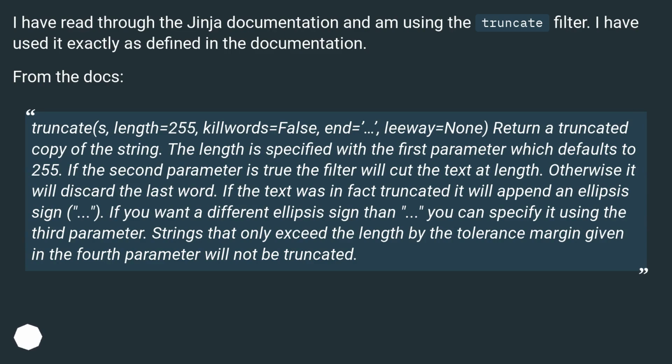of the string. The length is specified with the first parameter which defaults to 255. If the second parameter is true, the filter will cut the text at length. Otherwise it will discard the last word. If the text was in fact truncated, it will append an ellipsis sign. If you want a different ellipsis sign, then you can specify it using the third parameter. Strings that only exceed the length by the tolerance margin given in the fourth parameter will not be truncated.